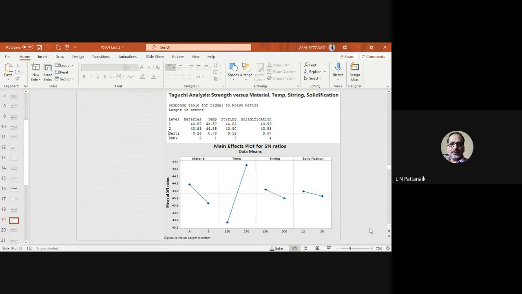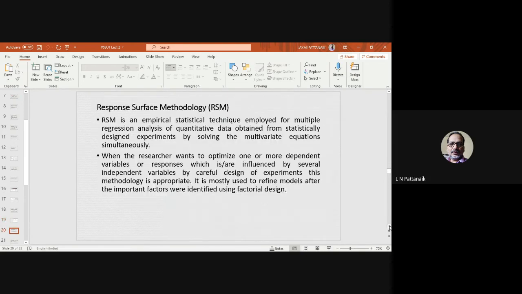So in the robust design, to summarize what exactly you are doing, you are finding the control levels, and at what level the control factors are best suited for minimization of the effects of the noise factors. And I hope we should end this topic here in the robust design discussion, right? Then the next one in my plan is about response surface methodology.